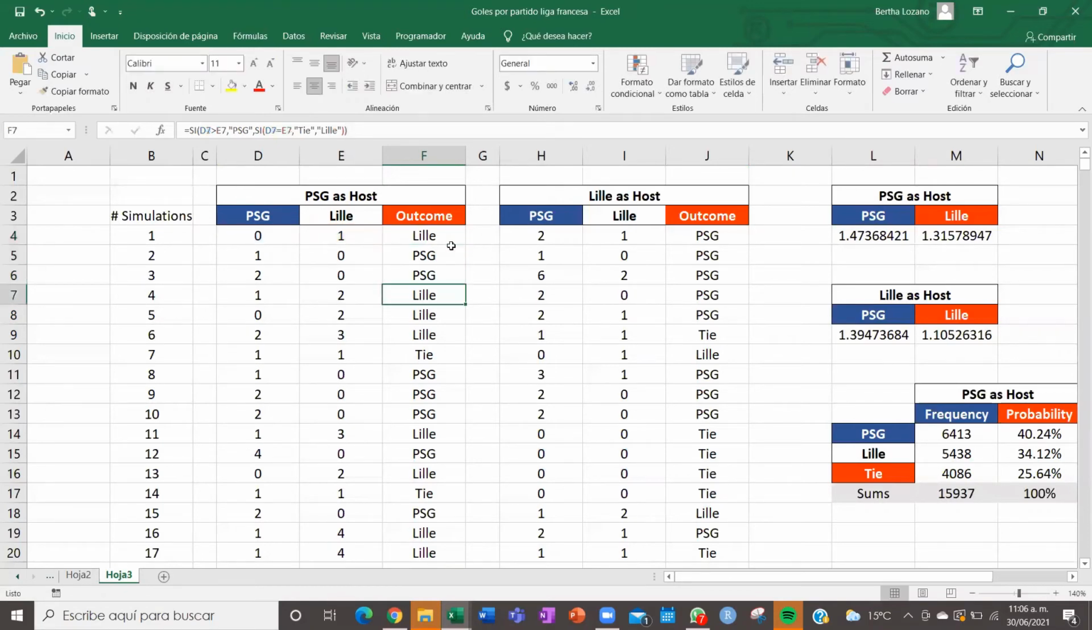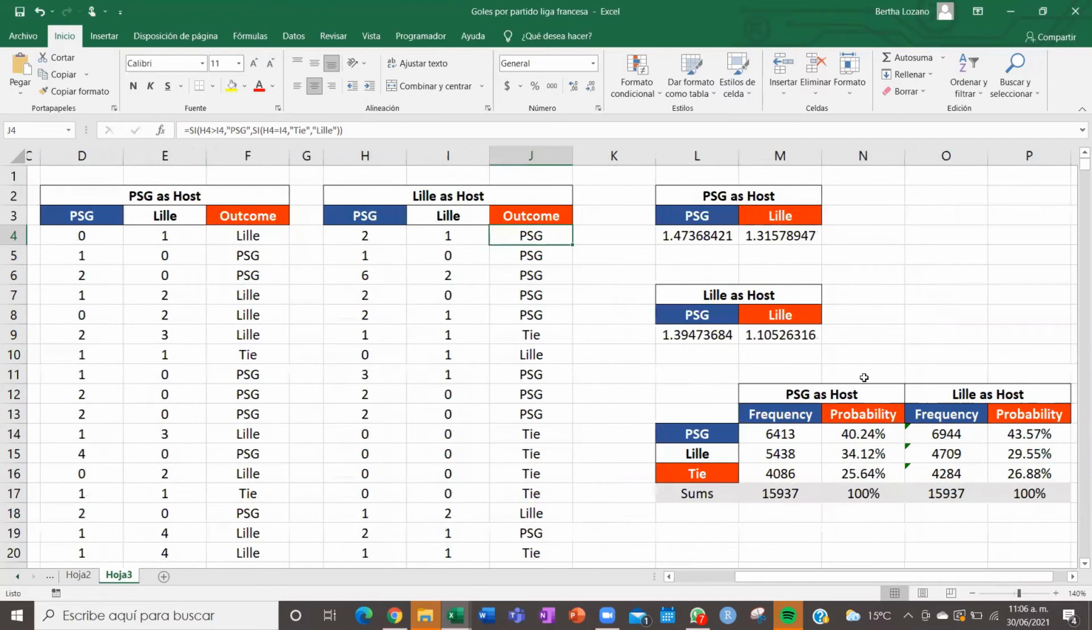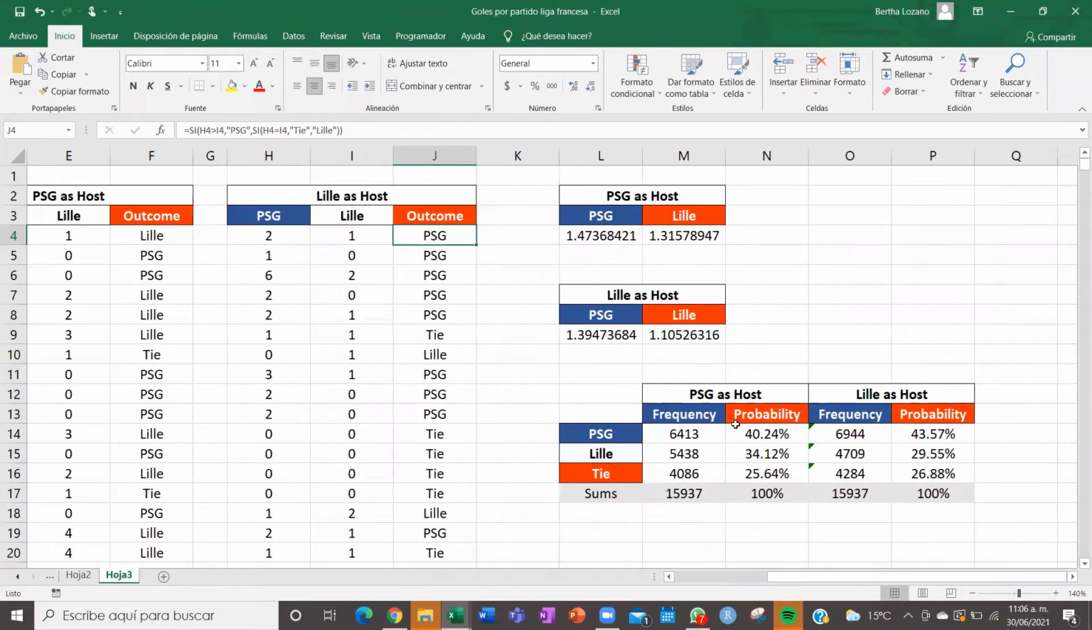So here are all the possible outcomes here again. And then what we do is do this little table where we write the frequencies of each outcome. So the PSG won this number of times, Lille won this number of times, and there was a tie this number of times. So we then calculate, the same here when Lille is host. We then calculate the probability that each team wins.